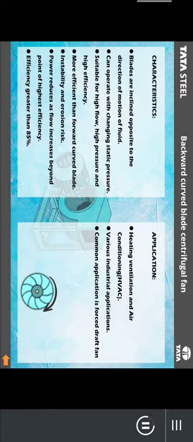As we now got a clear-cut idea about the characteristics, let us now go through the applications in which it is used. Application: heating, ventilation and air conditioning, HVAC. Various industrial applications. Common application is forced draft fan.